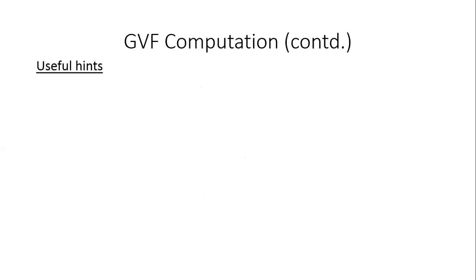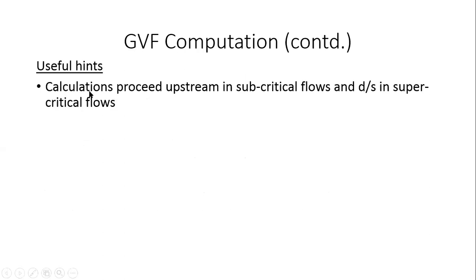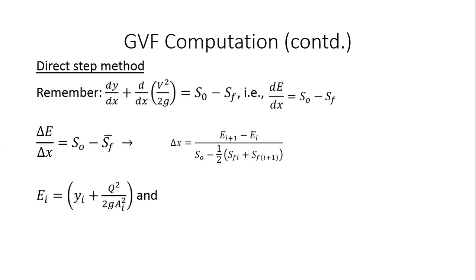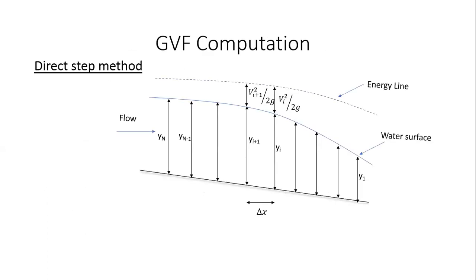But before we solve that, there's a couple of useful hints that you need to remember. The calculations will always proceed upstream in the case of subcritical flows and downstream in supercritical flows. What do I mean by upstream and downstream? If I have a supercritical flow, I'll go upstream, which means I'll go from the downstream point towards the upstream point.